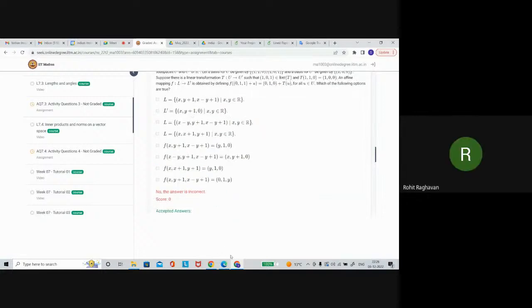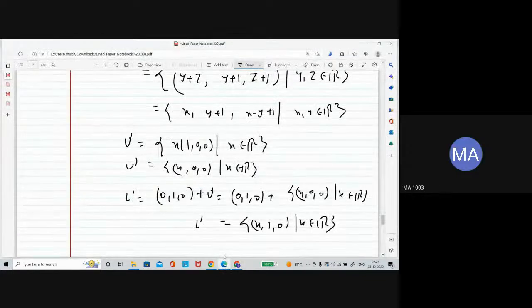I think the last option maybe. No, second last. That is somewhat matching the form, or second last or fourth last. Okay, y10. Yeah, so our L prime is x10. This is our L prime.